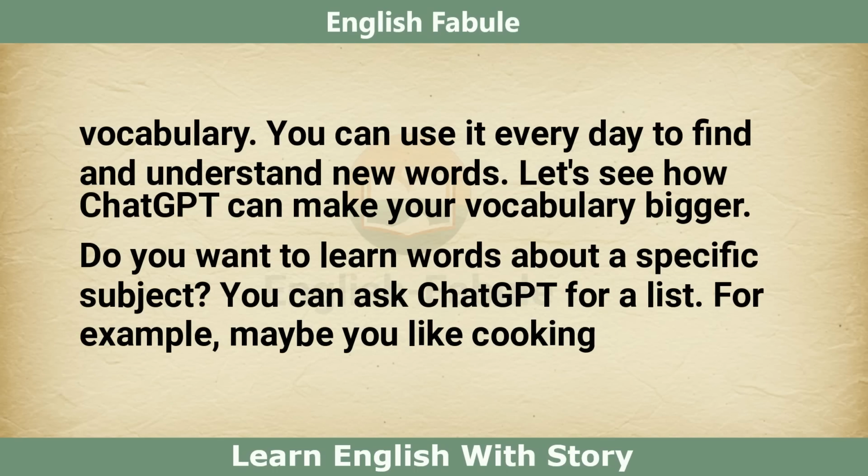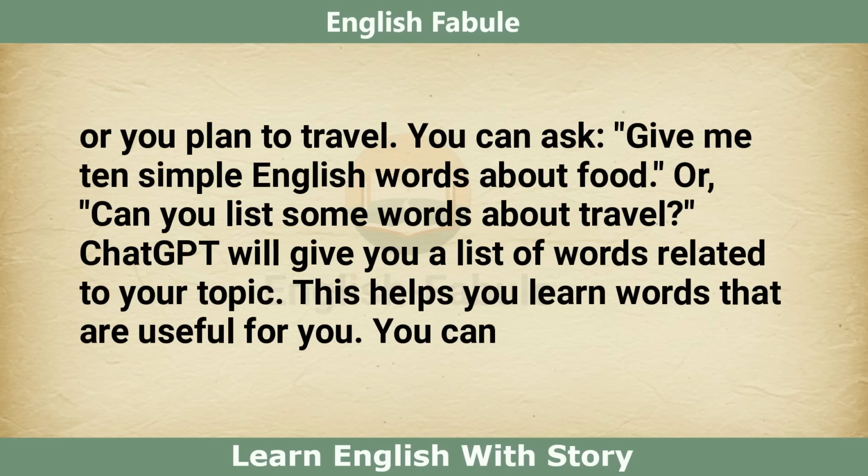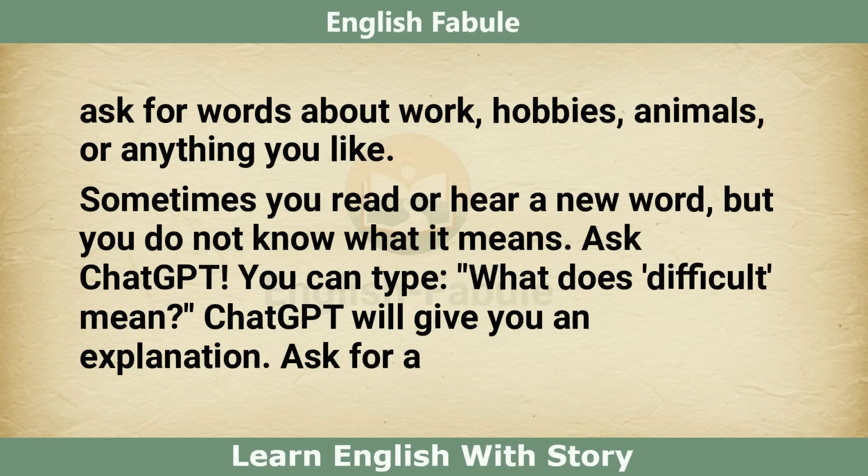Do you want to learn words about a specific subject? You can ask ChatGPT for a list. For example, maybe you like cooking or you plan to travel. You can ask, "Give me 10 simple English words about food." Or, "Can you list some words about travel?" ChatGPT will give you a list of words related to your topic. This helps you learn words that are useful for you. You can ask for words about work, hobbies, animals, or anything you like.